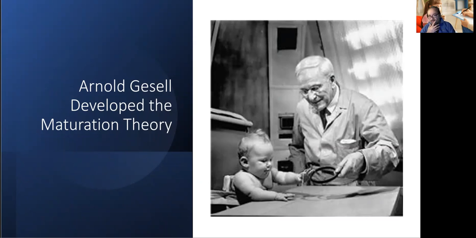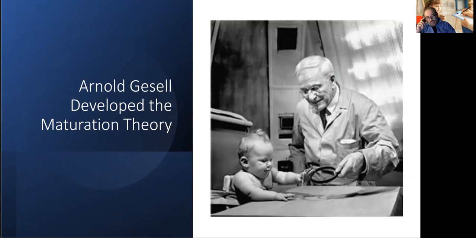Over 50 years, Gesell performed many studies at the Yale Clinic of Development and determined that the most critical factor in a child's development has to do with their genes. That's what he believes, that a critical factor has to do with the development of their genes.